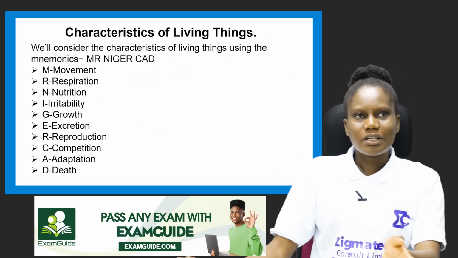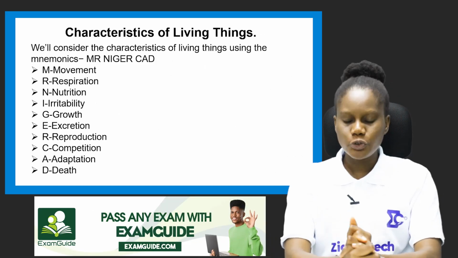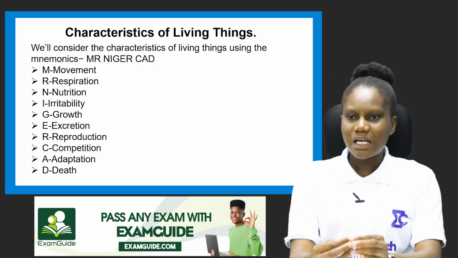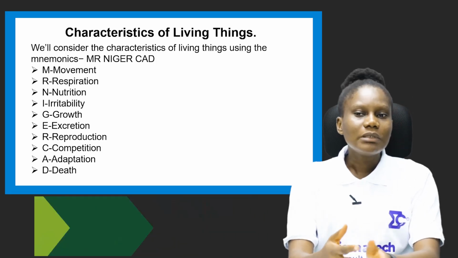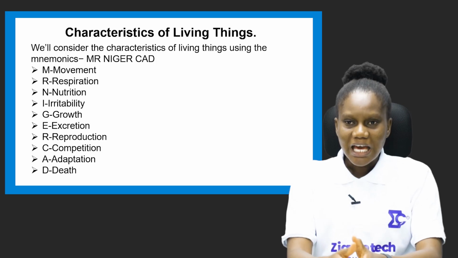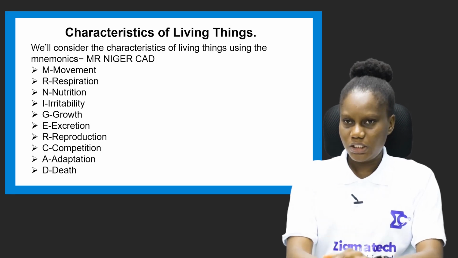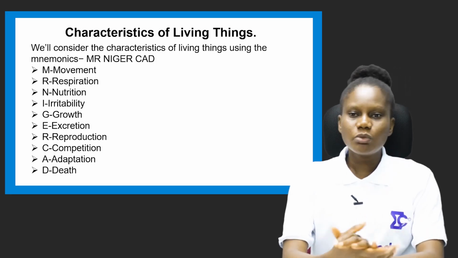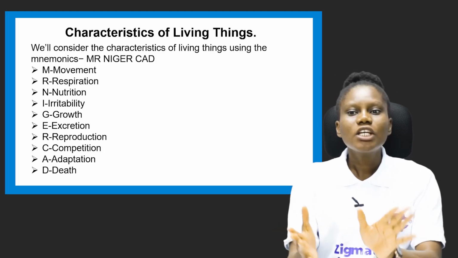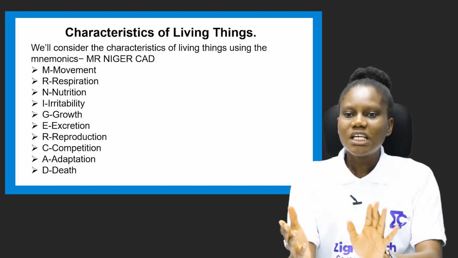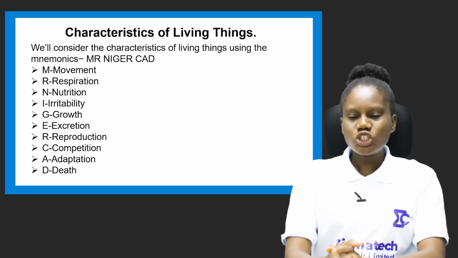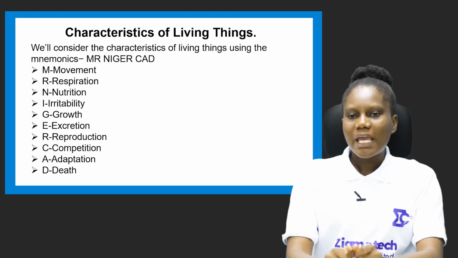So what are the characteristics of living things? Remember I told you that living things possess some features and characteristics. That's why we call them living things. So what are the things you're going to see, and you're going to know that this is a living thing? We're going to be using a mnemonic called Mr. Niger Card. So we have MRNIGERCAD, Mr. Niger Card, and each of the letters stands for a word.